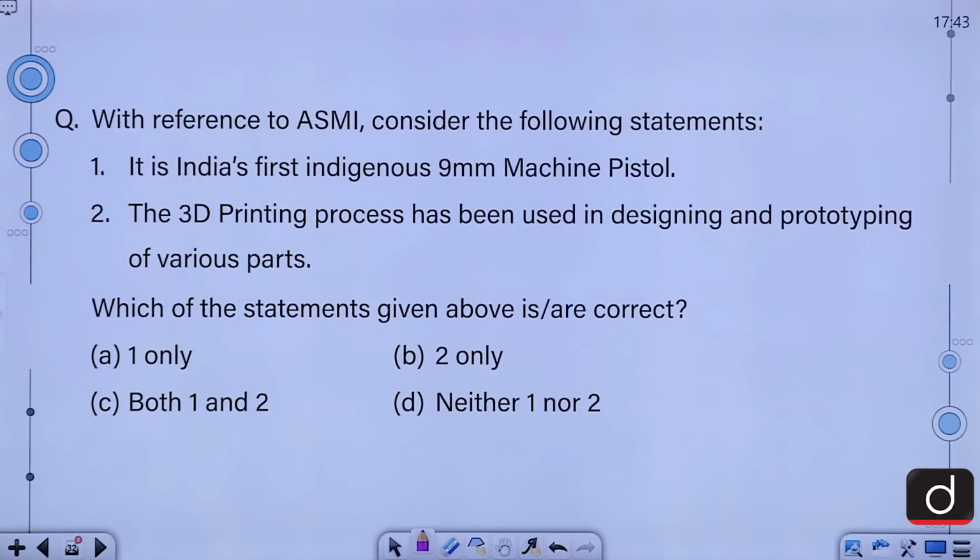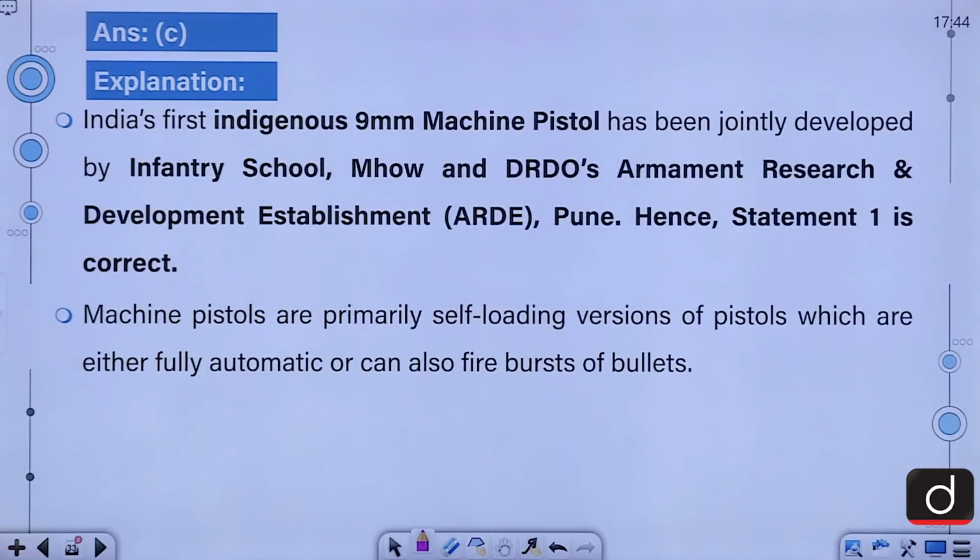Look at our next question, please. With reference to ASMI, consider the following statements. 1. It is India's first indigenous 9mm machine pistol. 2. The 3D printing process has been used in designing and prototyping of various parts. Which of the statements given above is or are correct? A: 1 only, B: 2 only, C: both 1 and 2, D: neither 1 nor 2. The correct answer for this question is C, both 1 and 2.